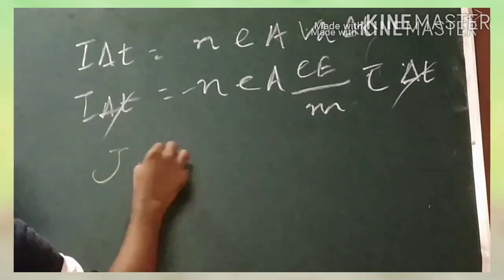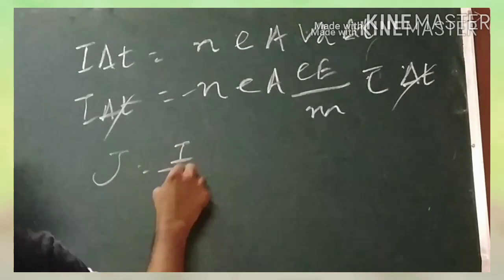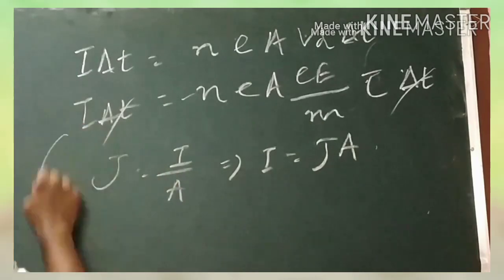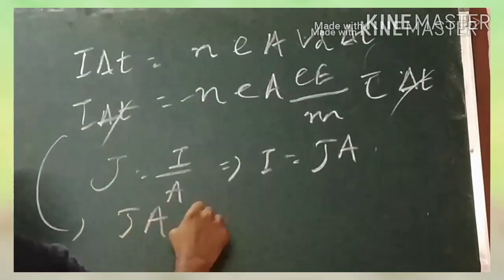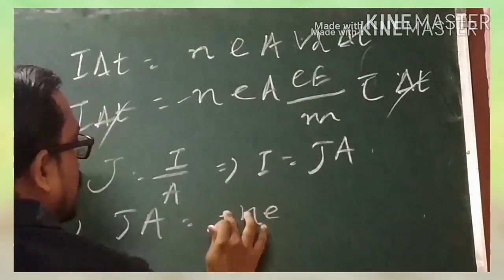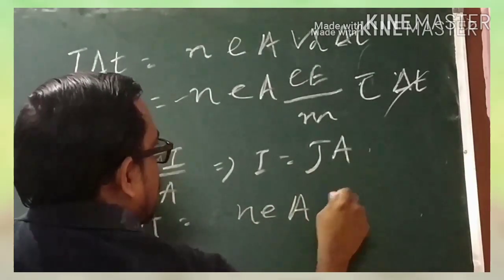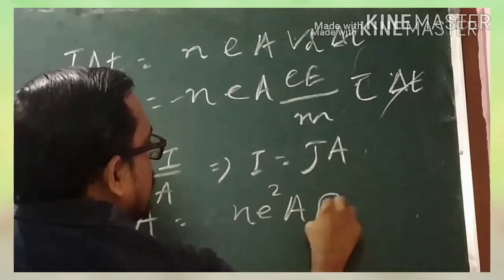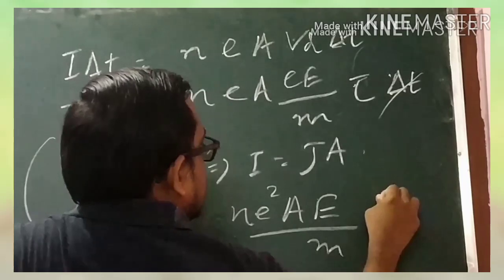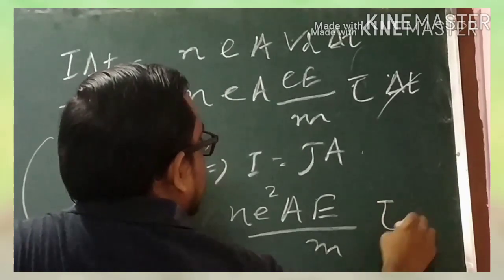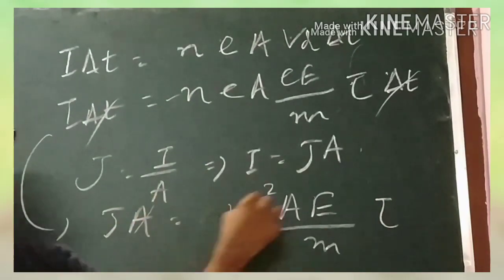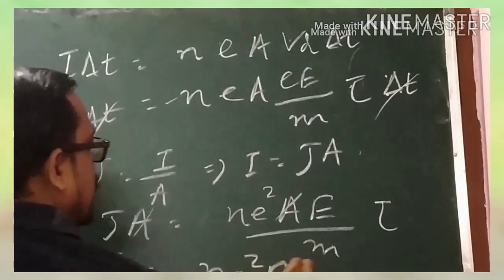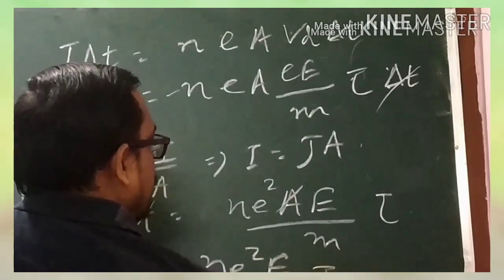Again we know the current density J is equal to I by A. Now I will be equal to J into A. Now again from this, J into A will be equal to minus N, or here we can write this is N A, and this is N square E, because E is multiplied with E. Now this is m, and this is tau. Okay, this is the tau value. Now this A value cancels, and here we are getting this is L square by N into tau.